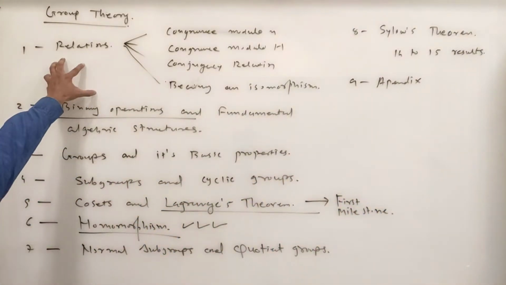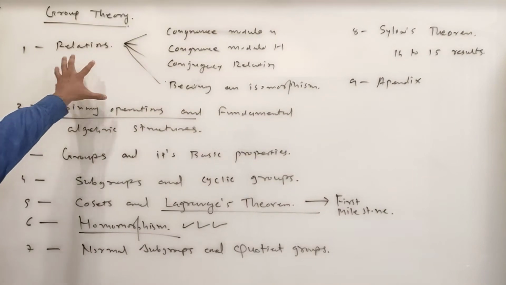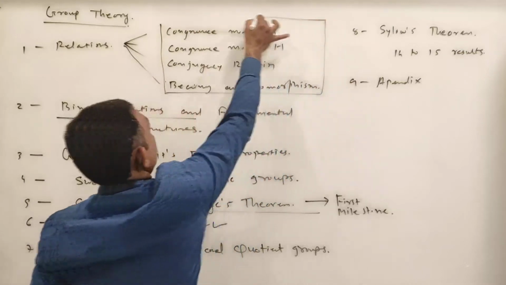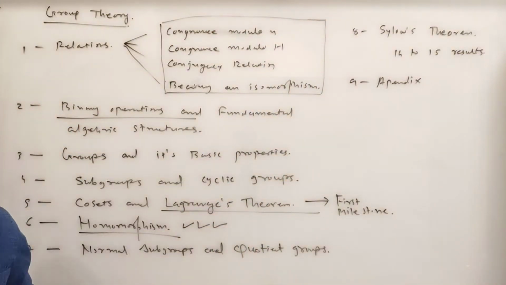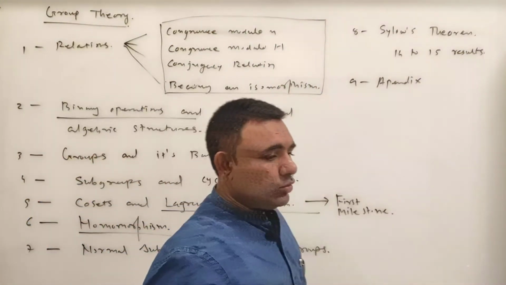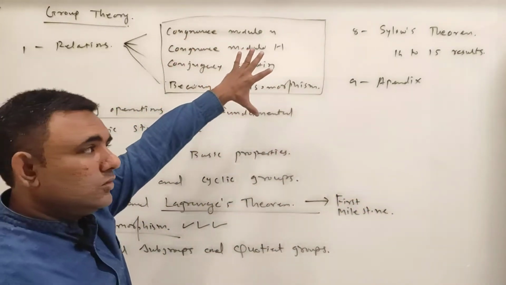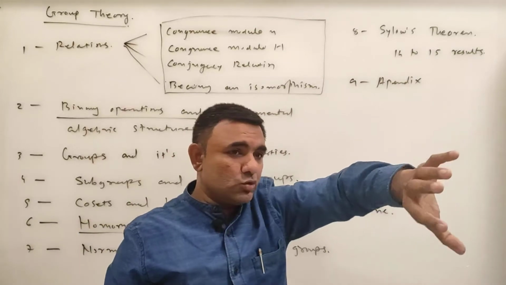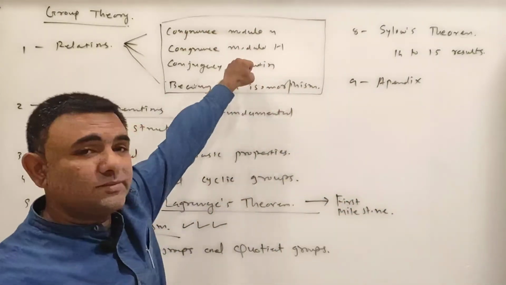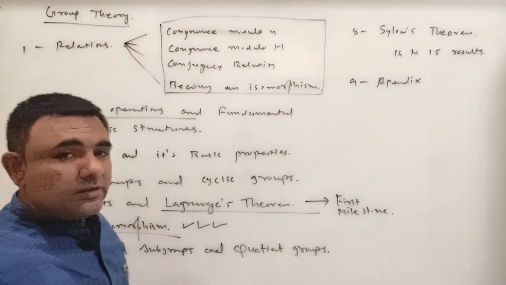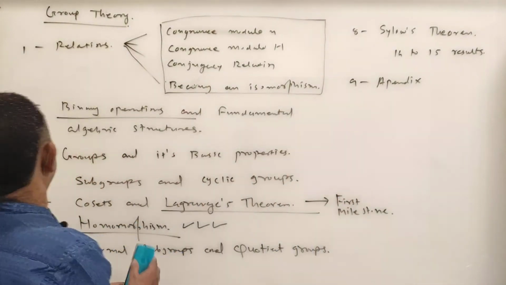So we start with the relation, and believe me, if you know these 4 relations properly, then you will find any concept in group theory will be based on these 4 relations. Whichever topic you pick, its root you will find in one relation or another. So let us start with the relations.